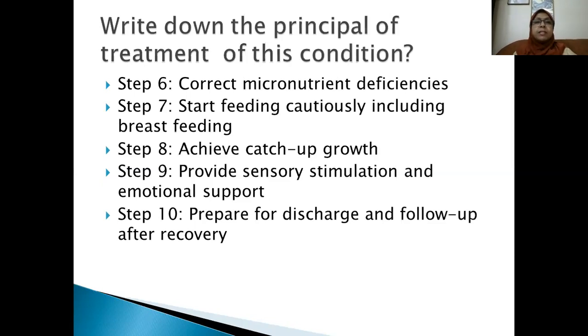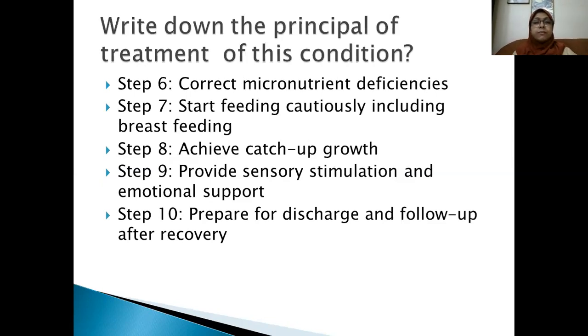Step 7, start feeding cautiously, including breastfeeding. And step 8, achieve catch-up growth. Step 9, provide sensory stimulation and emotional support. And step 10, prepare for discharge and follow-up after recovery.